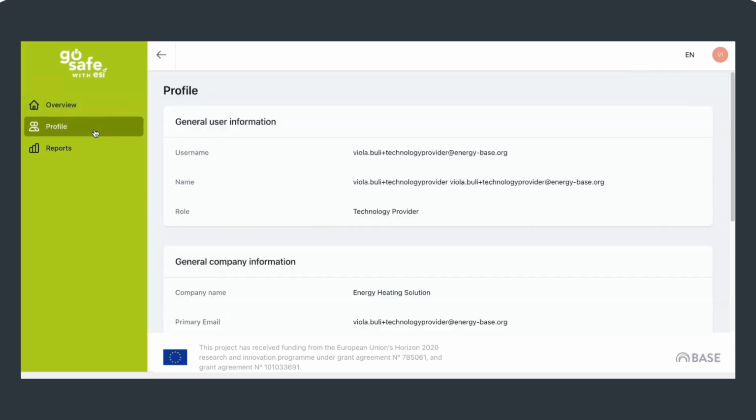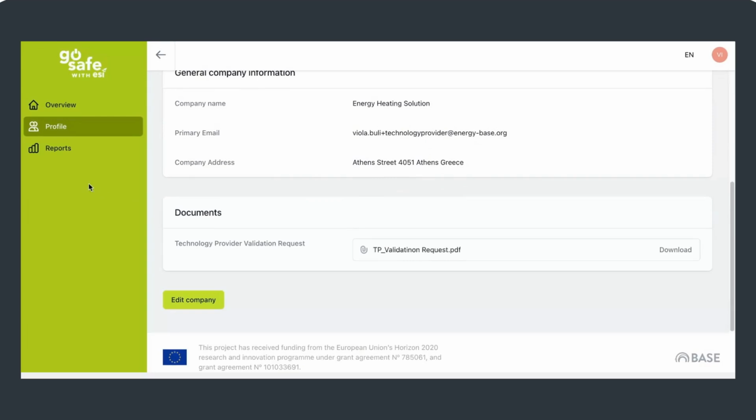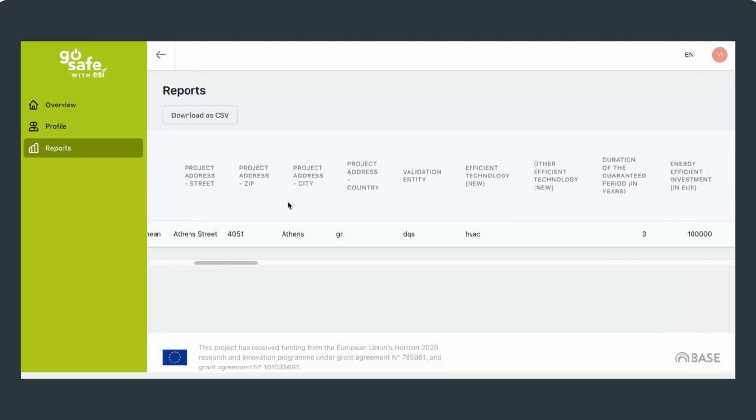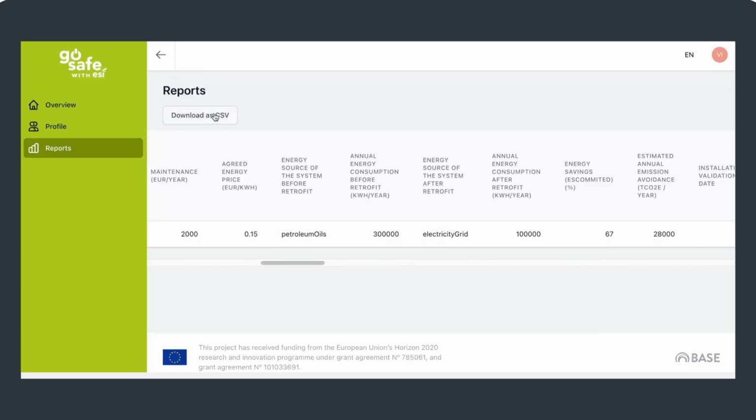Profile tab. Here you have your general information as a technology provider. This information is editable whenever the need arises. The Reports tab. Here you will find the main data of your energy efficiency project stored in a report format. You can download this data in a CSV format for further usage.